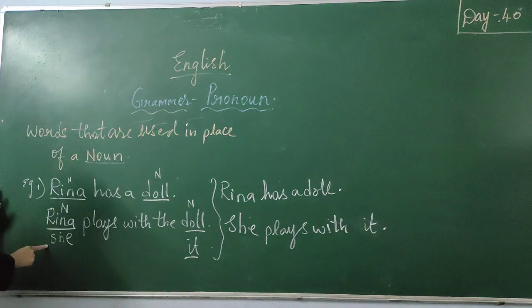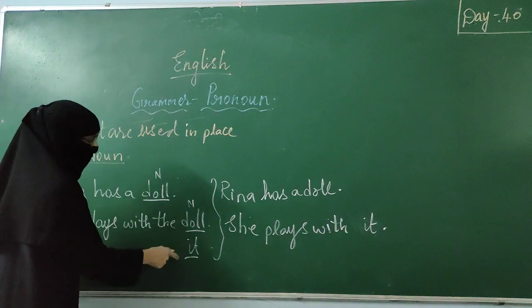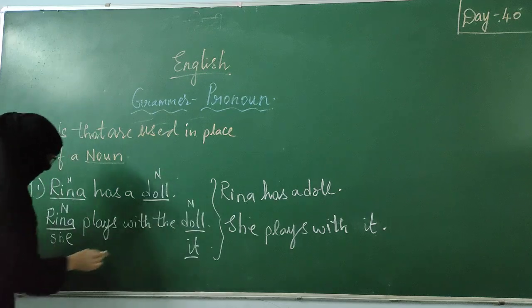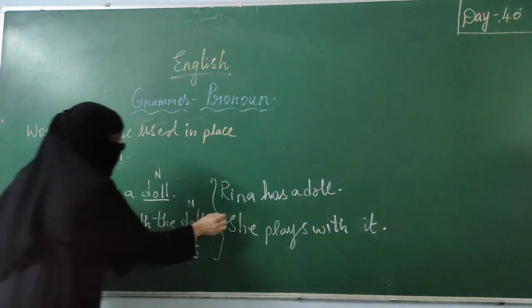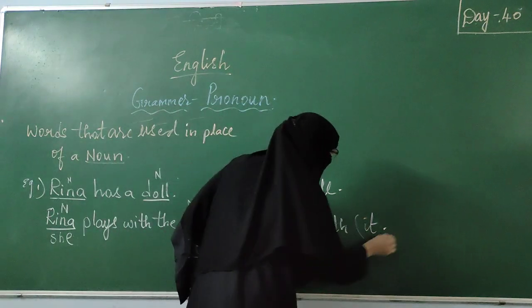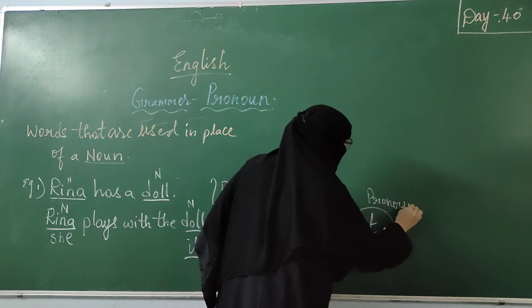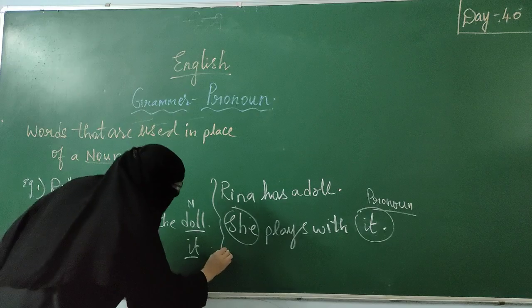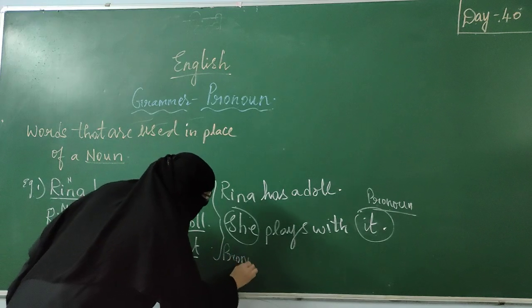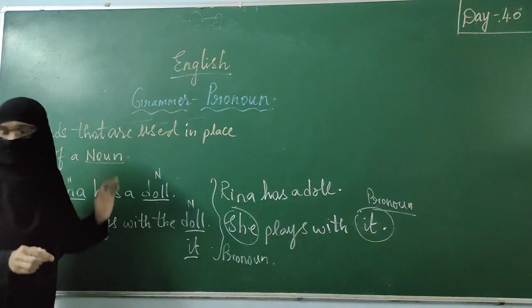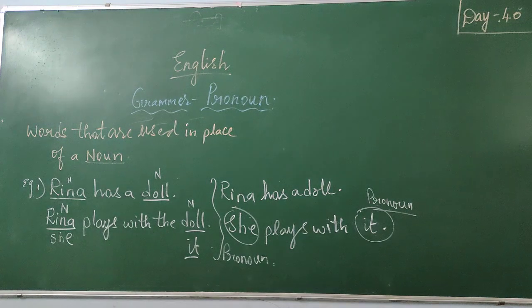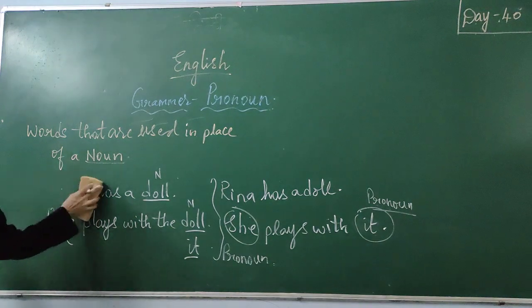In place of Reena, I used she. In place of doll, I used it. So the word she and the word it, what are they? They are pronouns used in place of a noun. She is a pronoun. So you understood what a pronoun is? Is it clear?